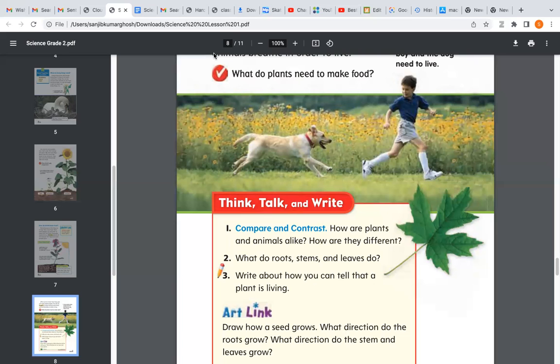Debangshu, can you tell me? It's very easy. Both are living things. Both can grow. Both can eat. Both breathe in and breathe out. Then both die after a certain period of time.